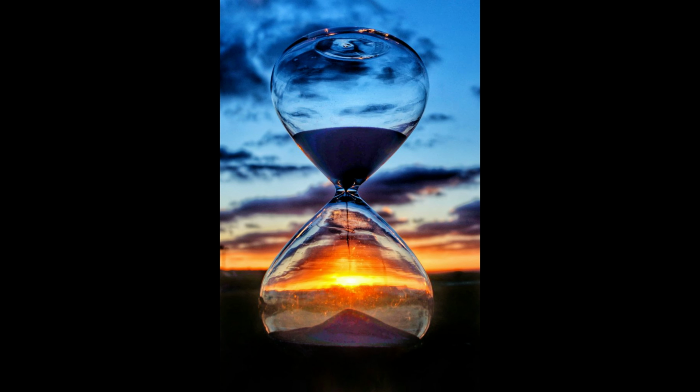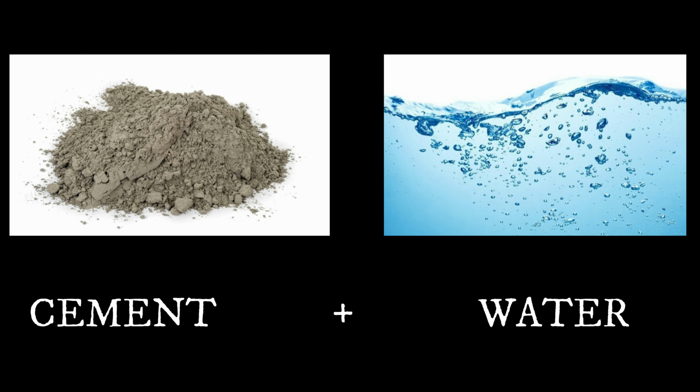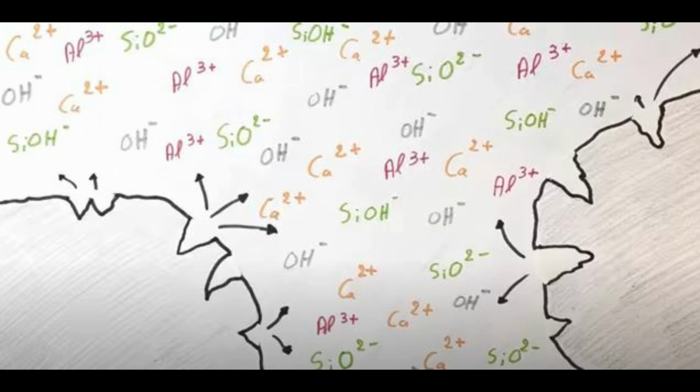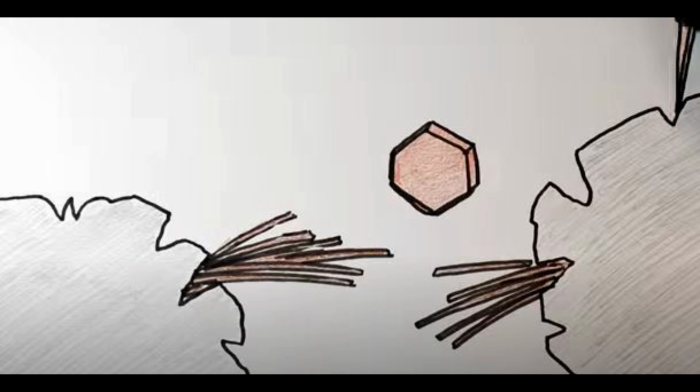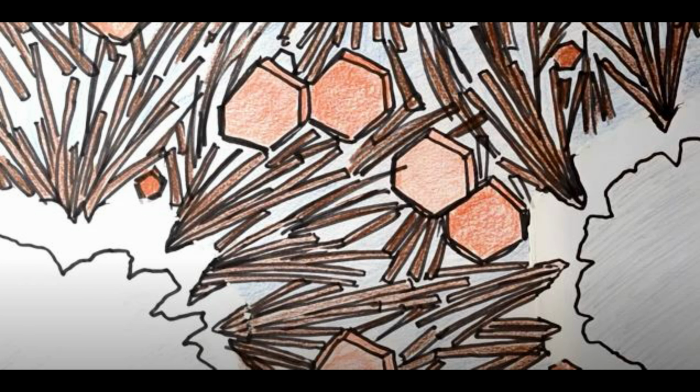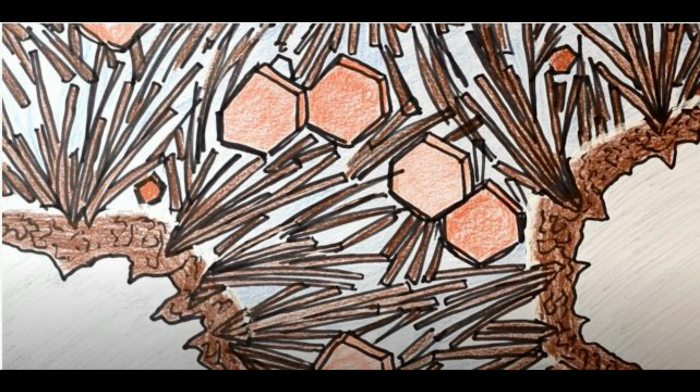Friends, many of them know that it hardens with respect to time, but today we are going to know how these chemical reactions will occur in the cement when water is added to it. Coming to our topic, when cement is mixed with water to a plastic mass called cement paste, hydration reactions begin, resulting in the formation of the gel and the crystalline products. The interlocking of the crystals finally binds the inert particles of the aggregate into a compact rock-like material. The process of solidification comprises setting and then hardening.